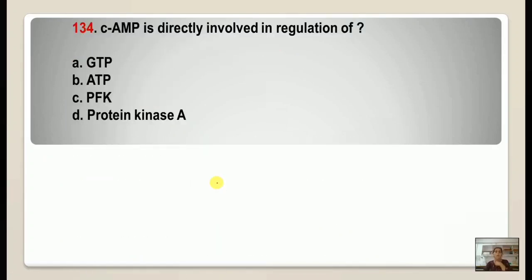Number 134. cAMP is directly involved in the regulation of protein kinase A.